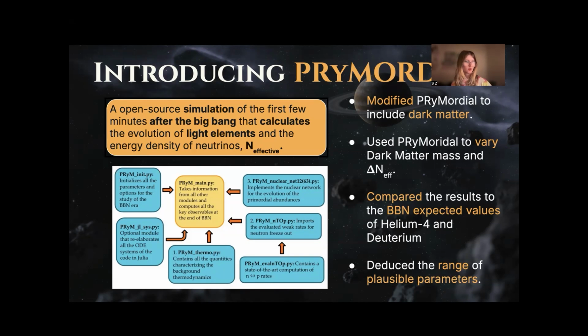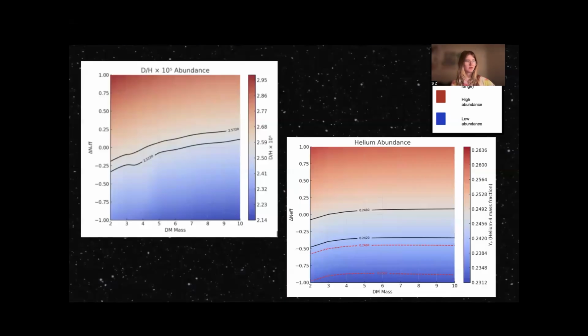After this, we recorded the results and compared them to the experimental values of helium-4 and deuterium abundances to deduce a range of parameters that would alleviate the tension between experimental and theory values. Our study found that changing dark matter mass had little effect on the abundances of helium-4 and deuterium using Primordial. However, changing ΔN_eff impacted abundances, particularly deuterium, strongly, as indicated by the range of vertical color gradients in comparison to the horizontal color gradients.